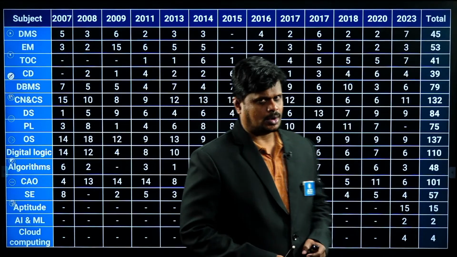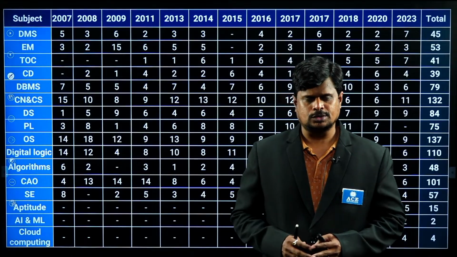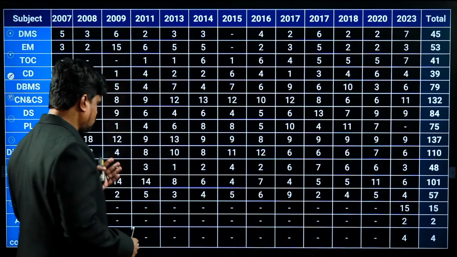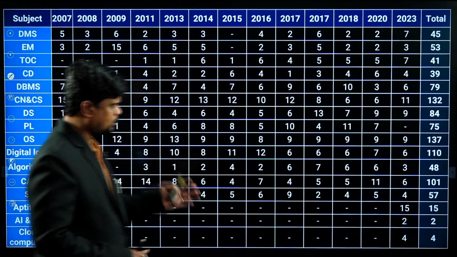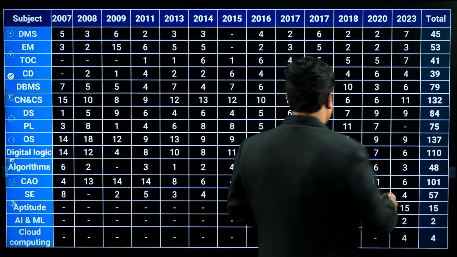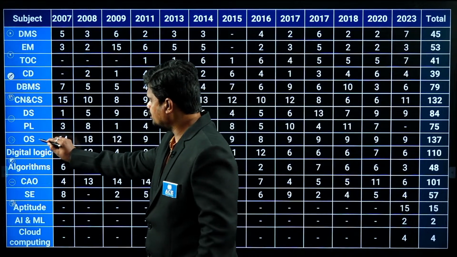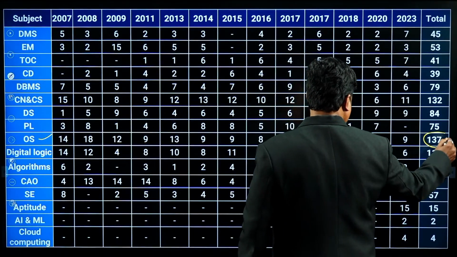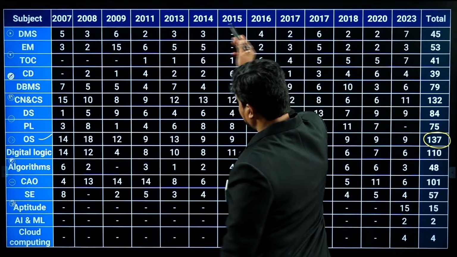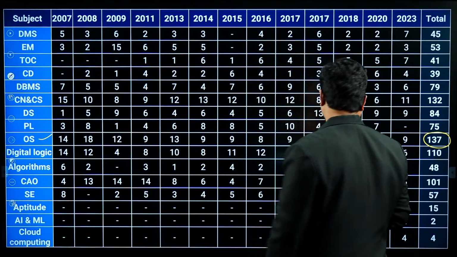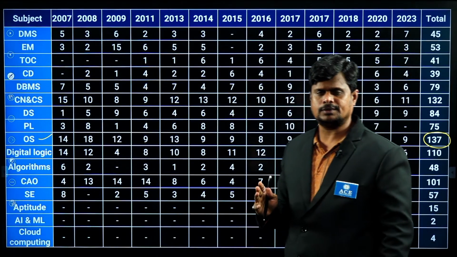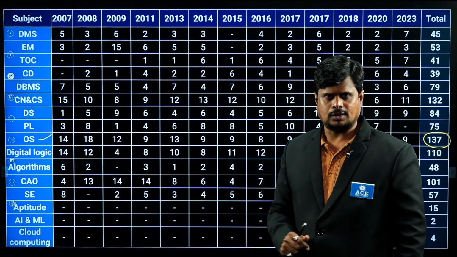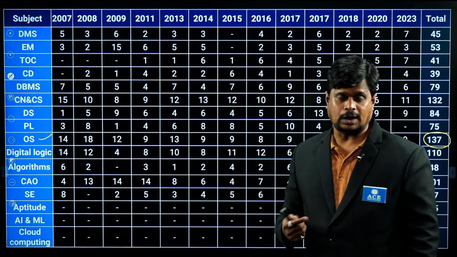Before going to see those previous year ISRO questions up to 2023, first you check the weightage of all these subjects. Among these subjects, operating system has the highest weightage. According to the previous papers from 2007 to 2023, there are 137 questions, which is the most weightage.